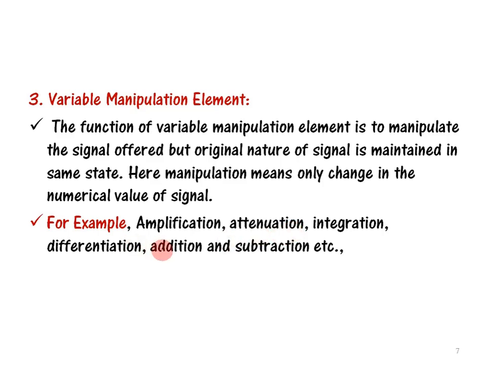The word manipulation says that some adjustment is made to make it convenient or comfortable to present the measured value in the form of numerics. So that may be amplification, attenuation, etc. While doing this manipulation, the original state of the signal is not disturbed.